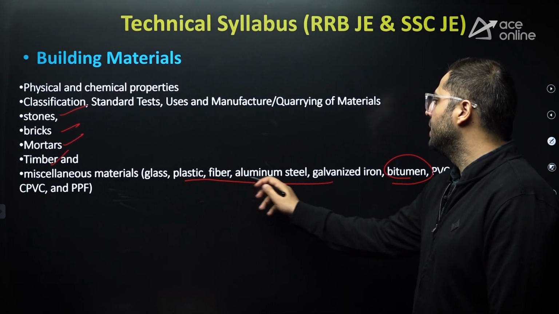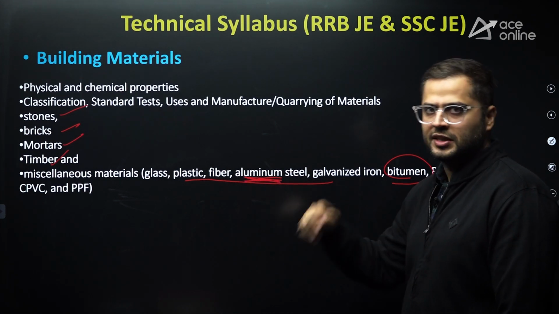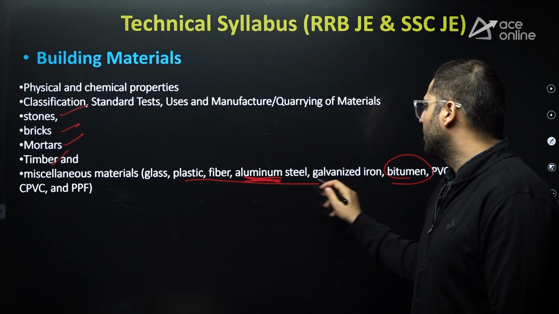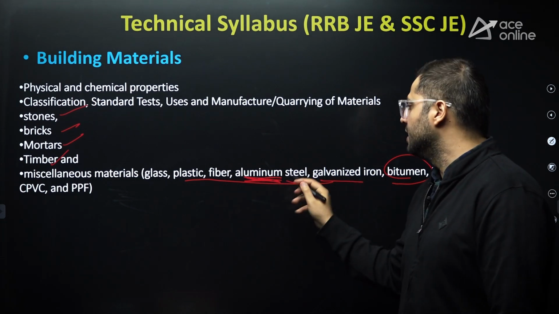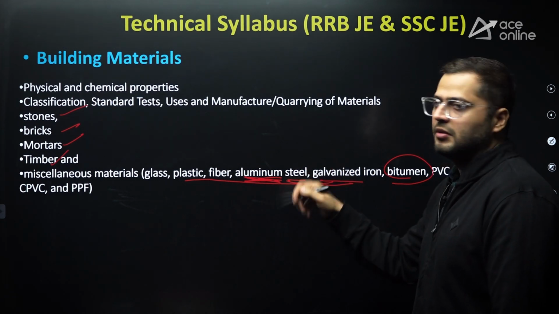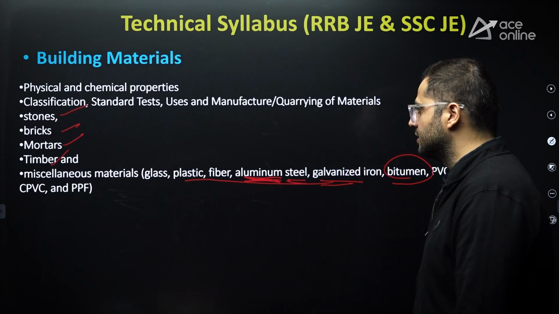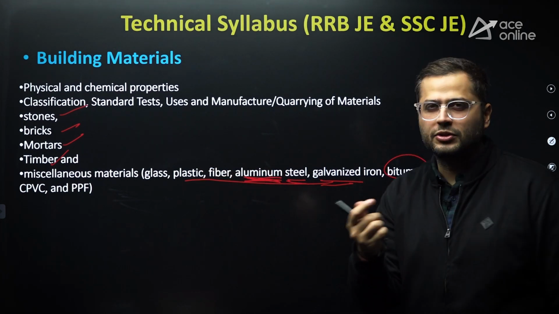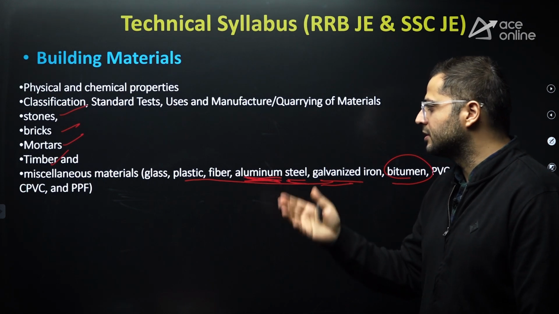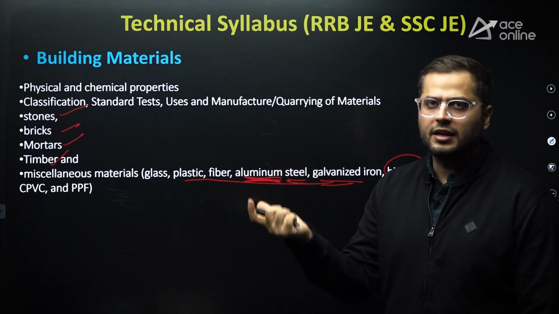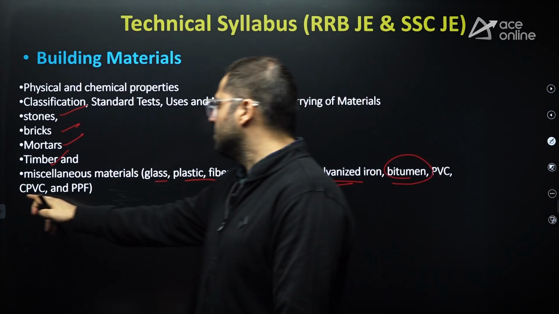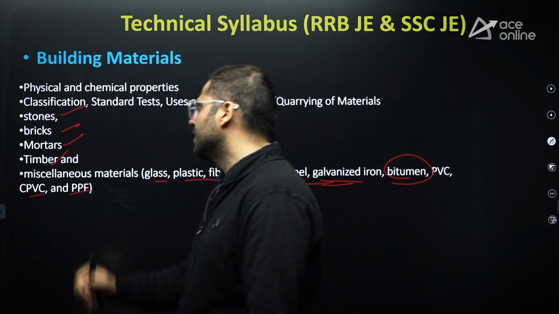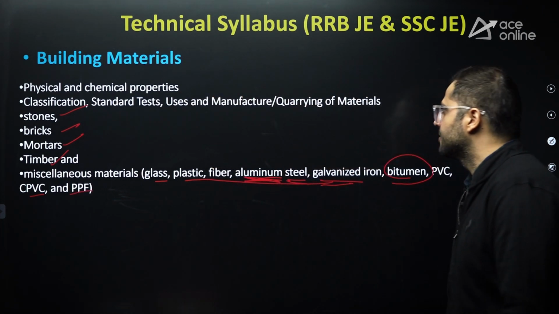After that, some of the aluminium part is also covered in steel. Galvanized iron and steel, both are covered in steel structures again. Yeah, glass you can ignore. I don't think so many questions are asked from this. Yeah, some basics we can discuss for glass, PVC and PPF, but not important.